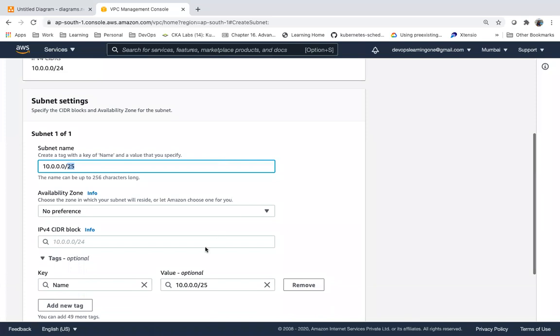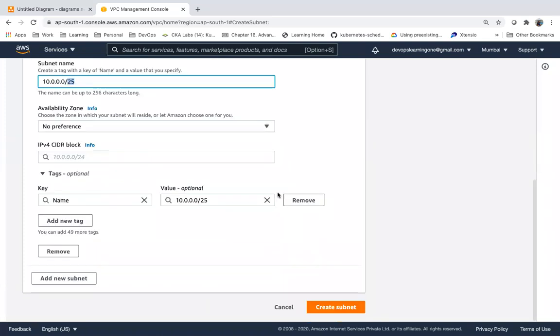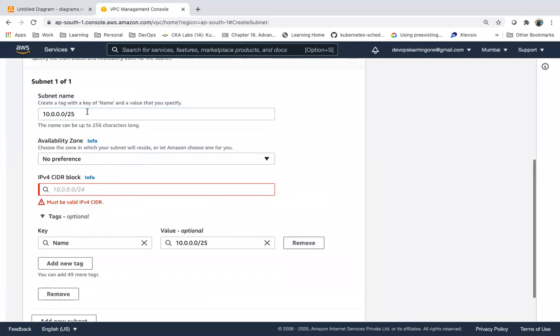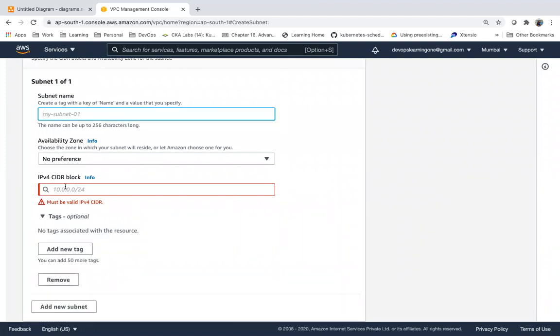Let me give a subnet name here. If you see what it is saying, CIDR address overlaps with existing subnet.